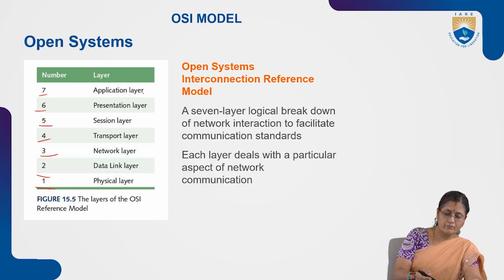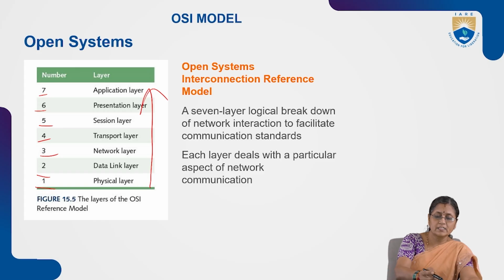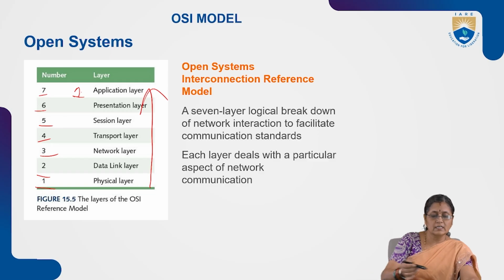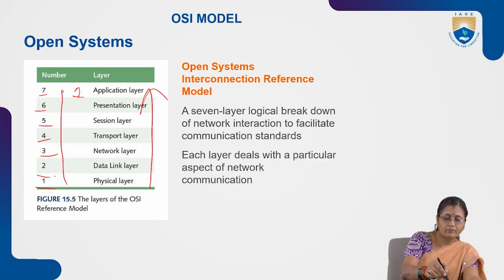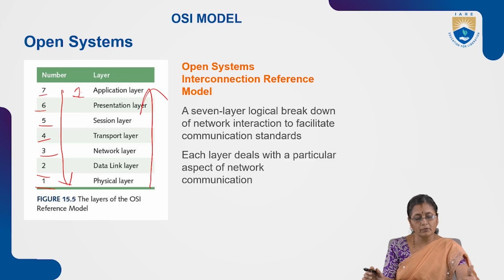When we consider the physical layer as the first layer and the 7th layer as the application layer, we call that approach the down to top approach. If the application layer is specified as number one, that is considered going from the high level to the lower level, and it is called the top to down approach. That is how the reference model is designed.